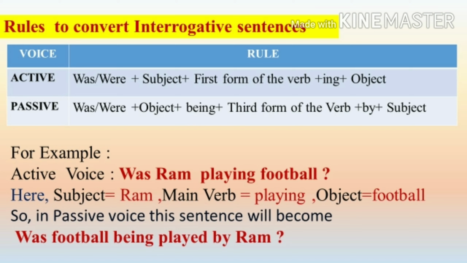Let us move to interrogative sentences. Friends, while writing interrogative sentences, we always write the helping verb before the subject. So the rule in the active voice is was or were plus subject plus first form of the verb plus ing plus object. In passive voice, this will become was or were plus object plus being plus third form of the verb plus by plus subject. For example, was Ram playing football? In passive voice, this sentence will become was football being played by Ram?